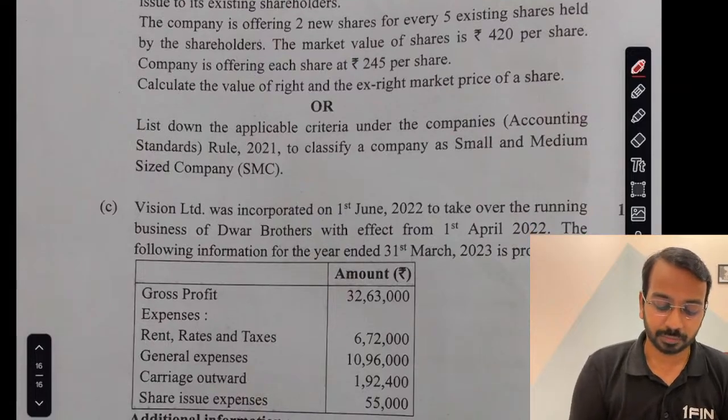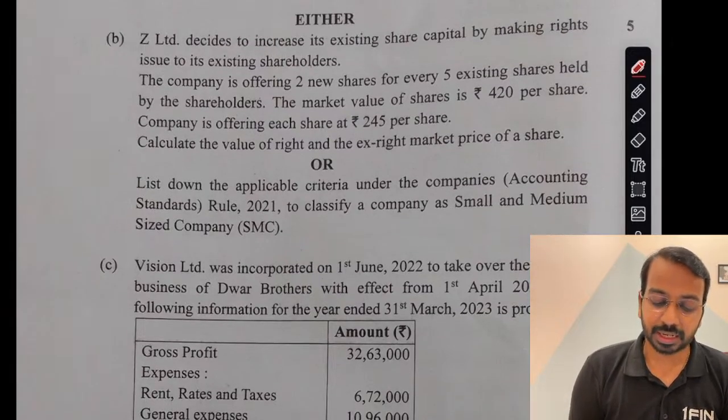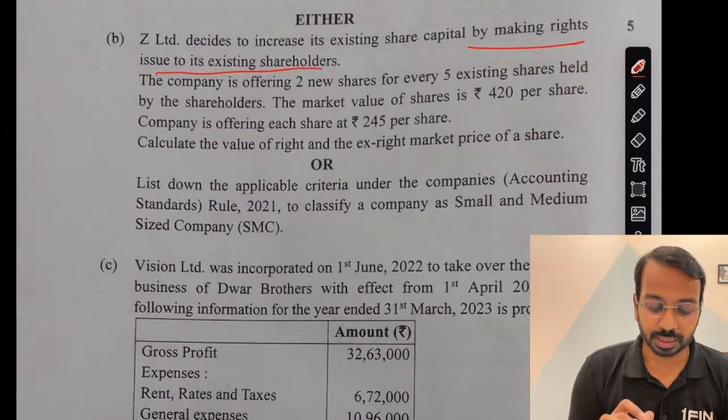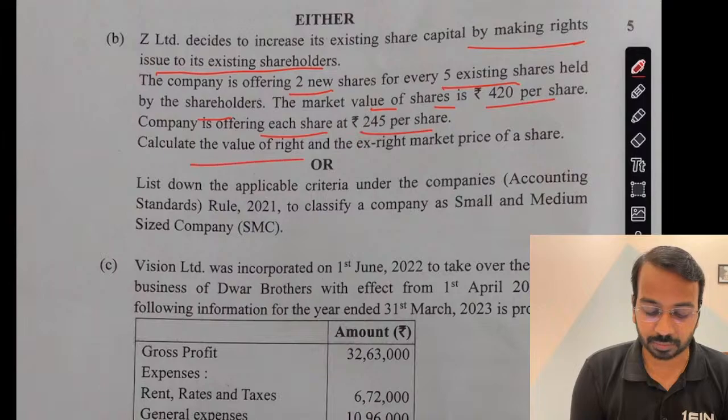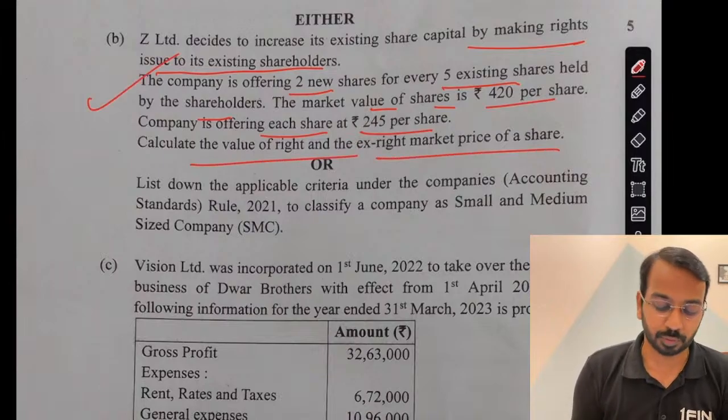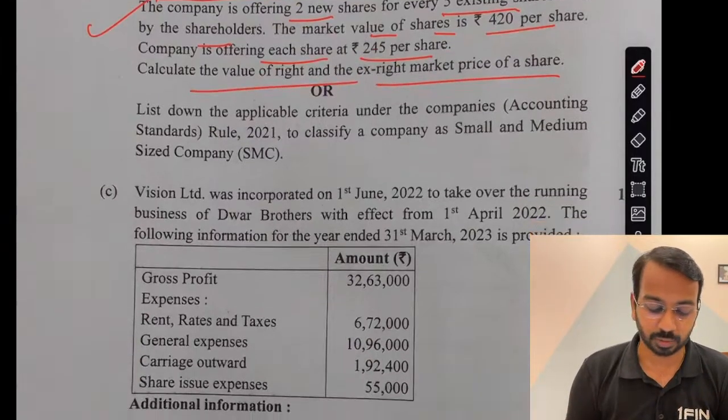Then, either or: increase the share capital by making a rights issue to its existing shareholders. The company is offering 2 for every 5 existing shares held. The market value of shares is 420 per share. The company is offering each share at 245. Calculate the value of the right and the ex-right market price. Straightforward. Based on the formula you can calculate.